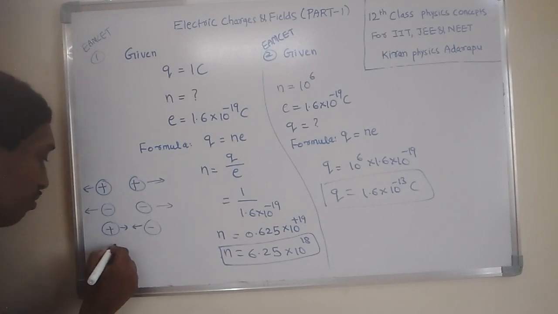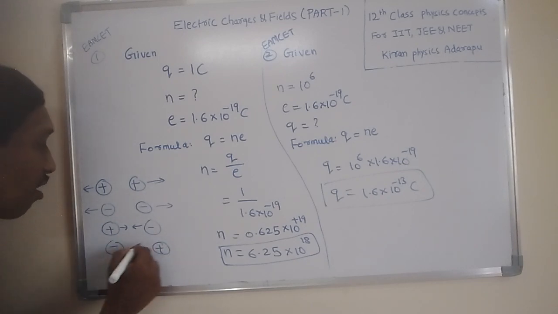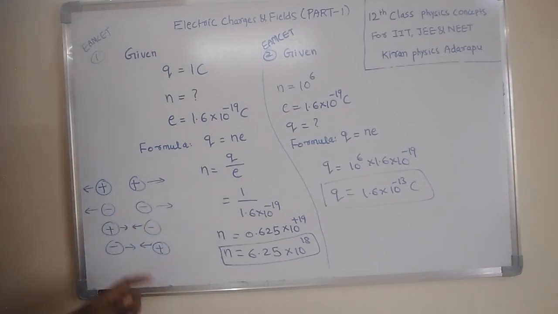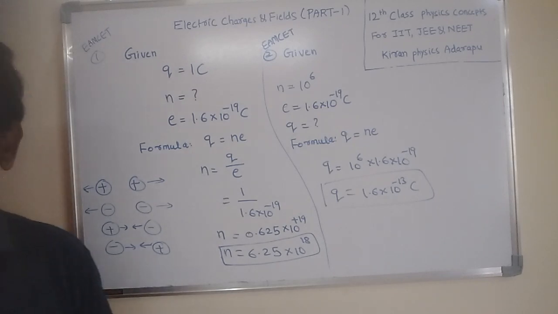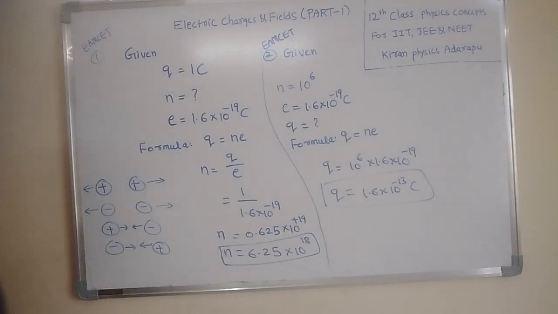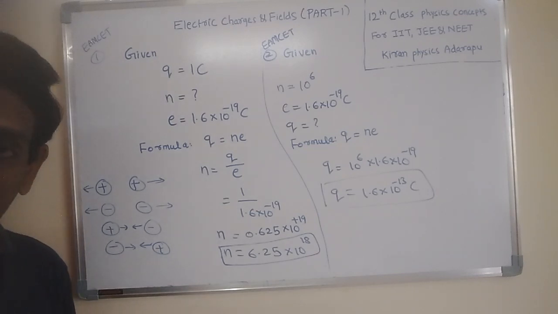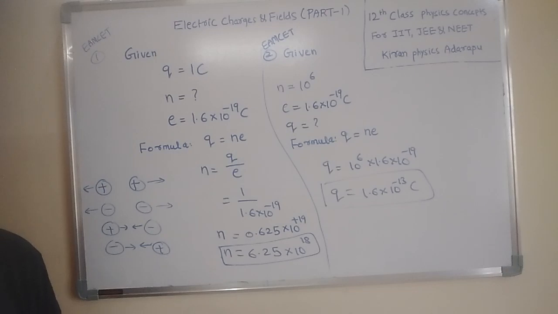That's the difference. Unlike charges attract each other, like charges repel each other. From this property we understand that between any two charges, a force of attraction or repulsion always exists.